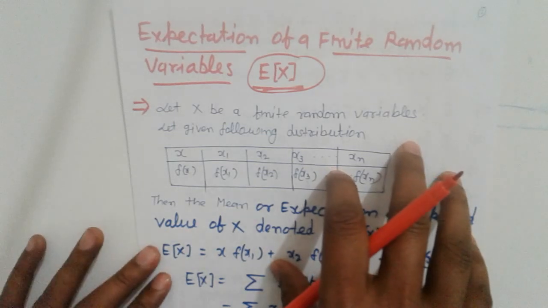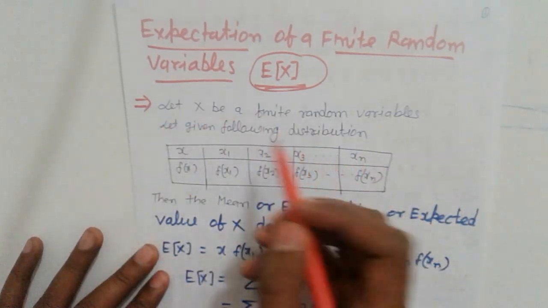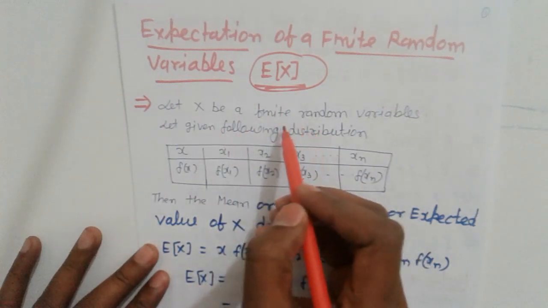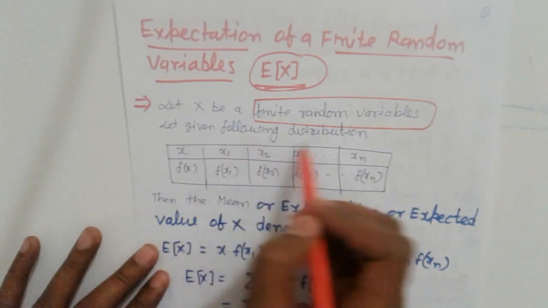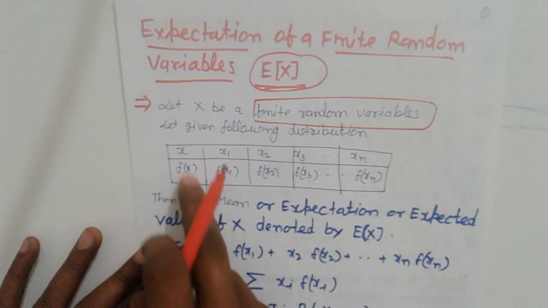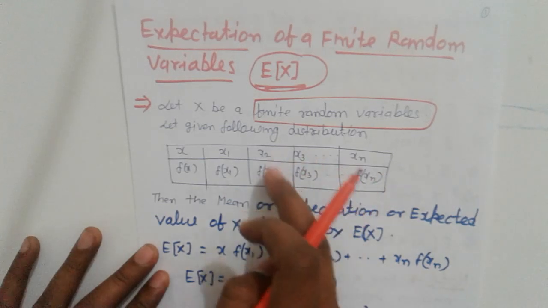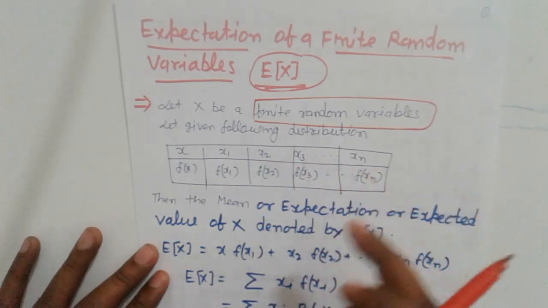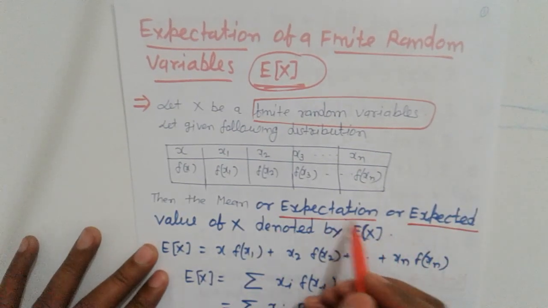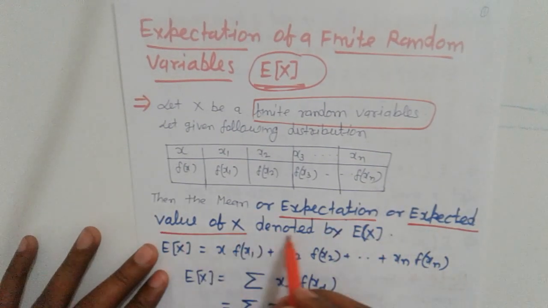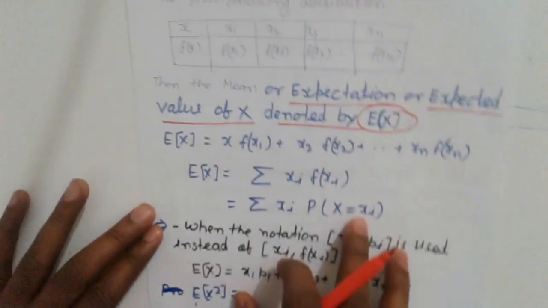So here, let X be a finite random variable with the following distribution: X takes values x1, x2, x3, ..., xn with f(x1), f(x2), f(x3), ..., f(xn). Then the mean, expectation or expected value of X is denoted by E(X).